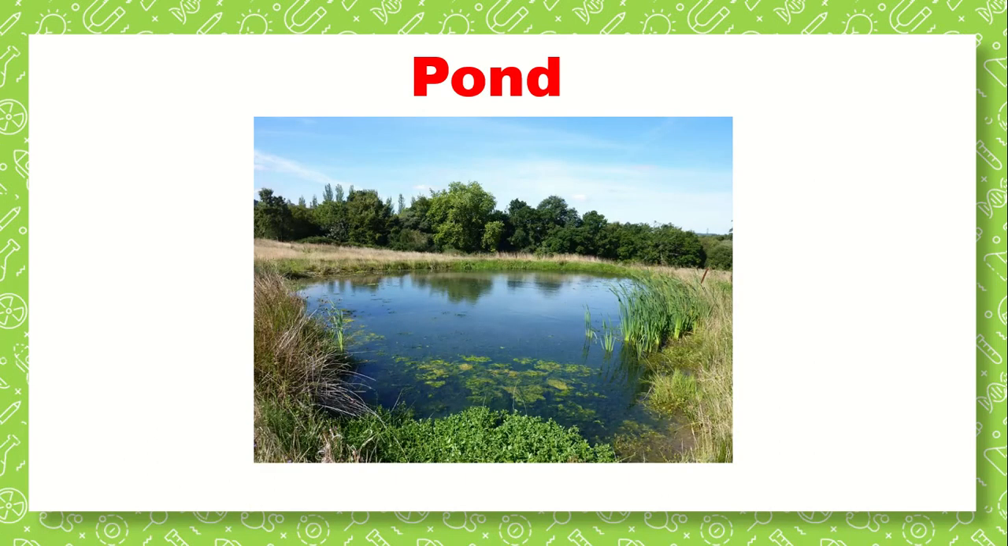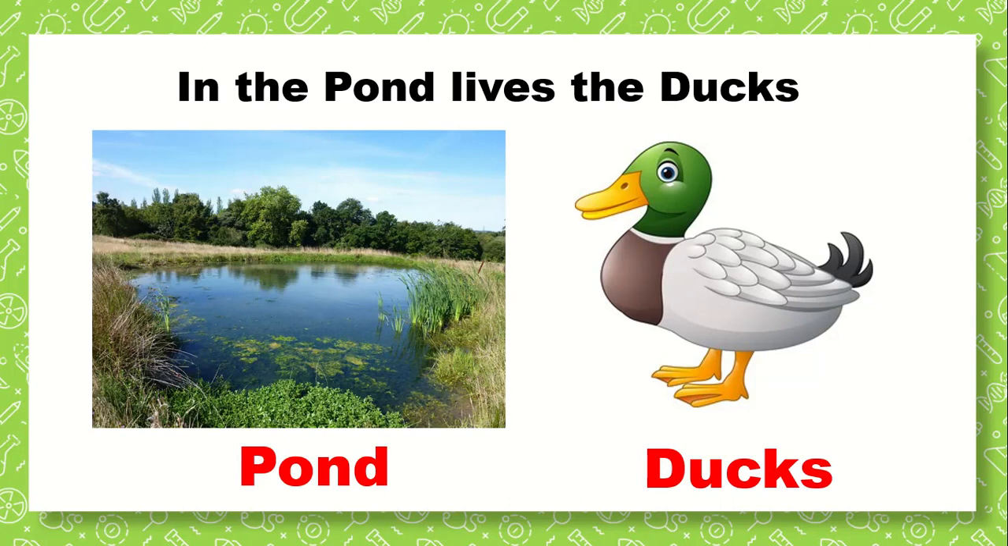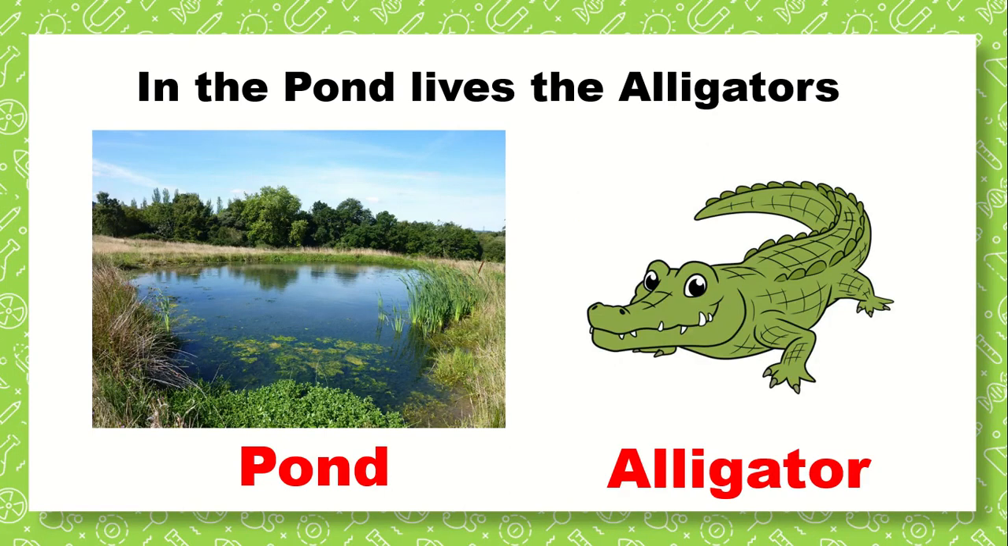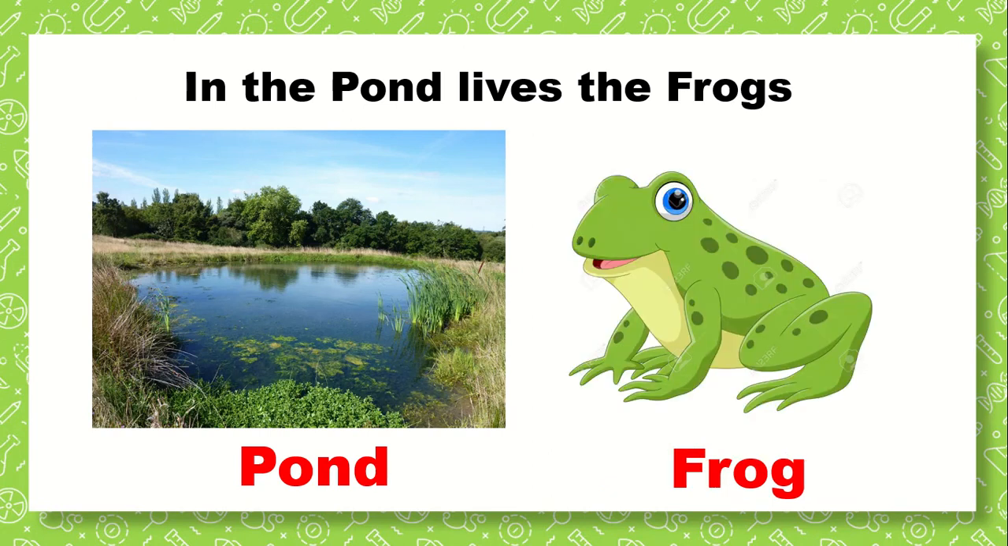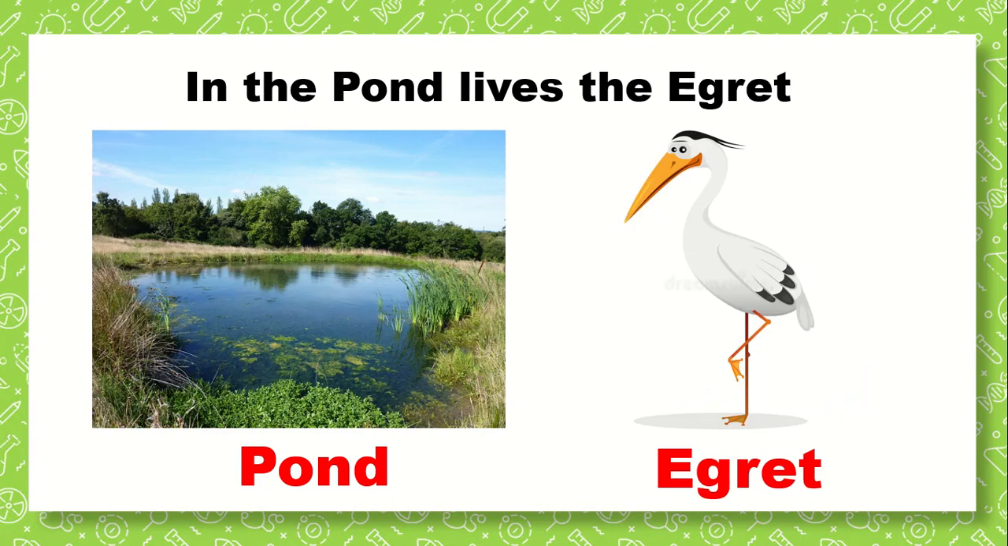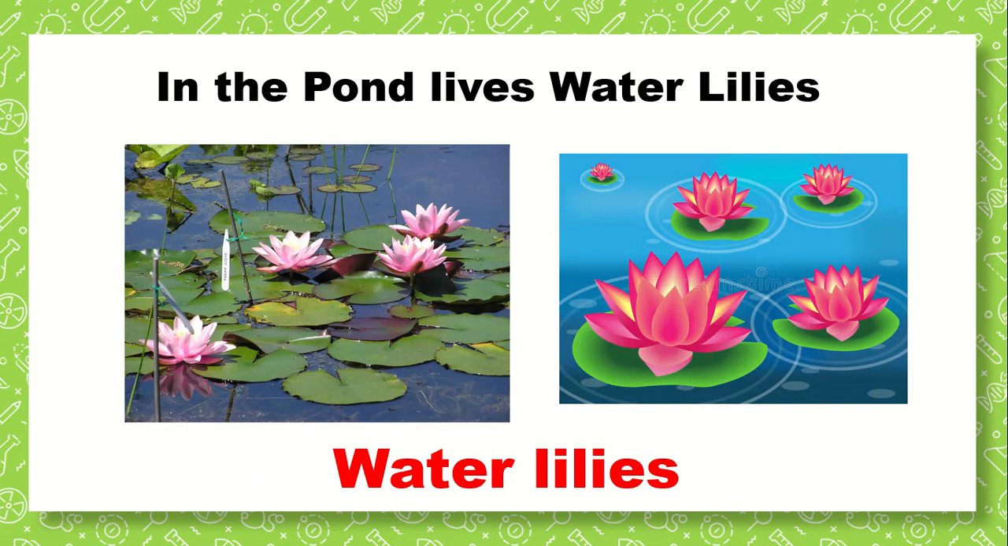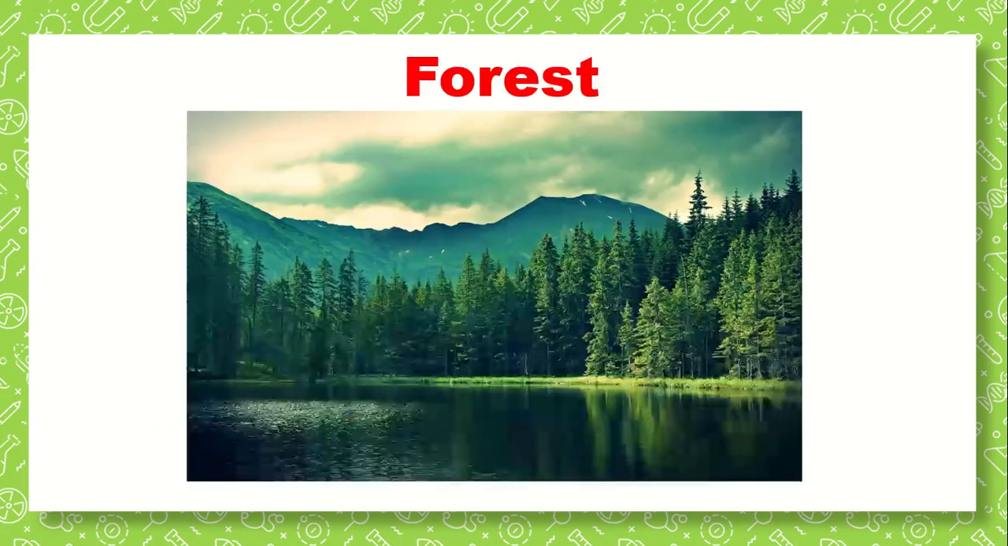Next is the pond. The pond is not like the ocean. The pond has a little bit of water. It's not deep like the ocean. Which animals live in the pond? The ducks. Ducks live in the pond. The alligator lives in the pond. The frog lives in the pond. The egret with long feet lives in the pond. Which plants live in the pond? The water lilies. Water lilies live in the pond.